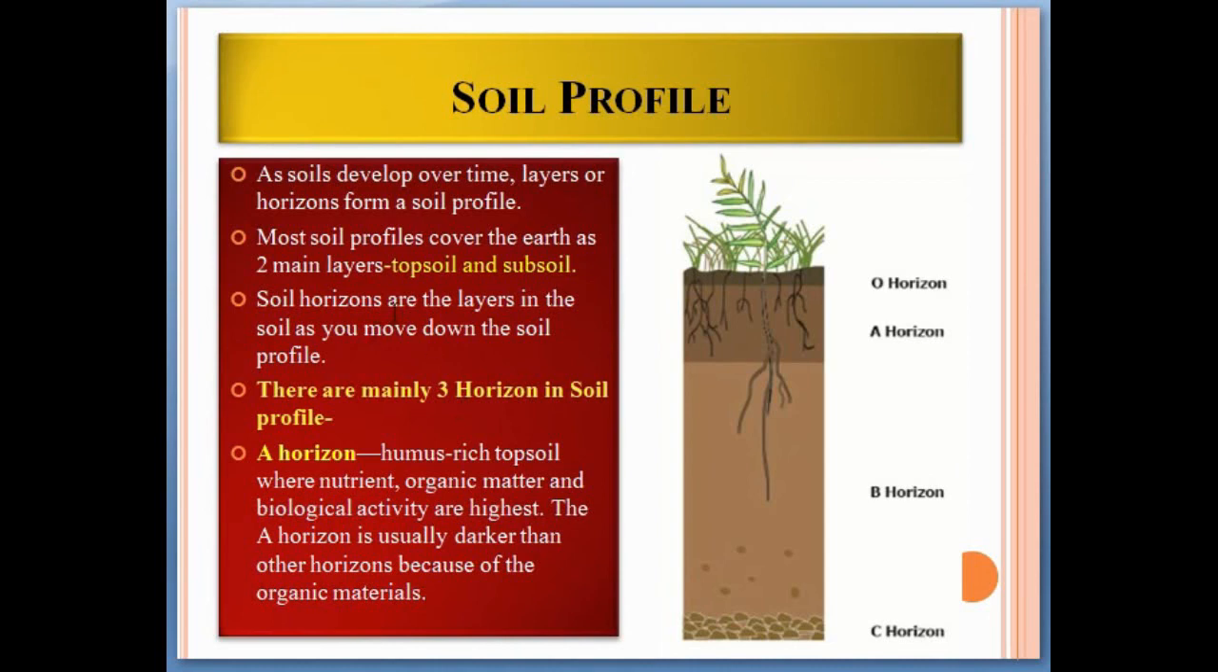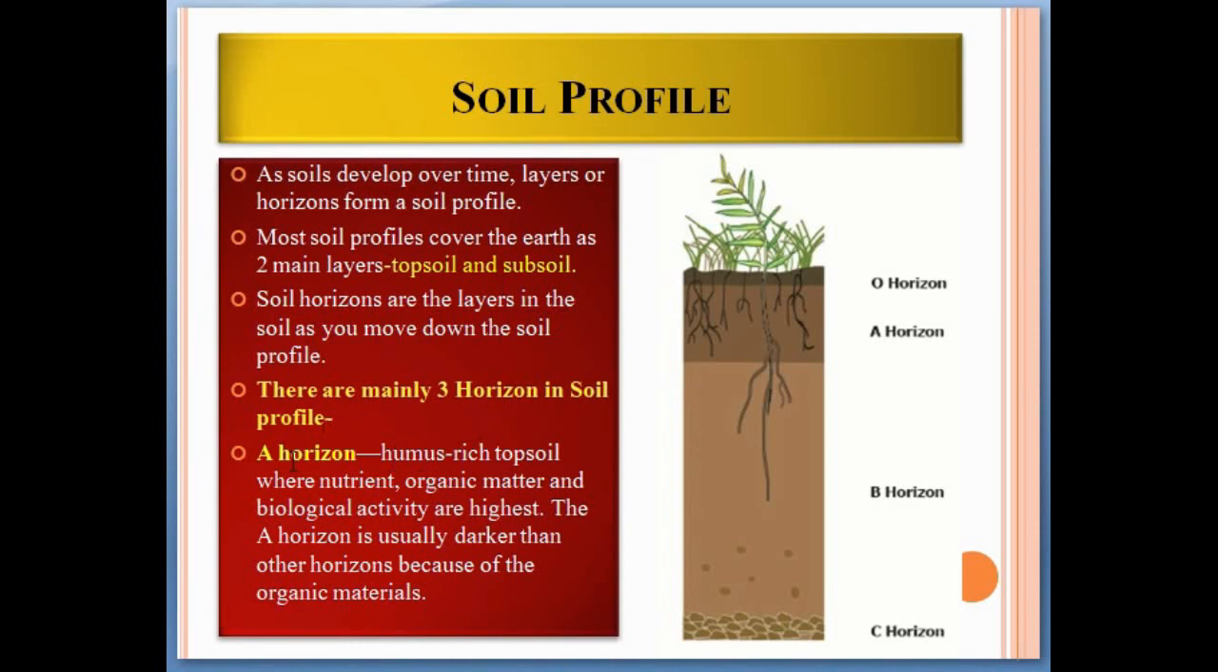This is the soil profile. So as soils develop over time by the disintegration of bedrocks, layers or horizons form soil profiles. Most soil profiles cover the earth as two main layers, topsoils and subsoils. So soil horizons are the layers in the soils as you move down the soil profile. There are actually three horizons in a soil profile.